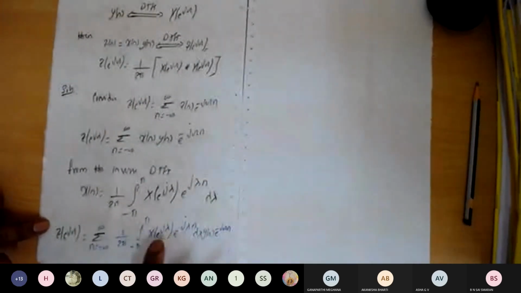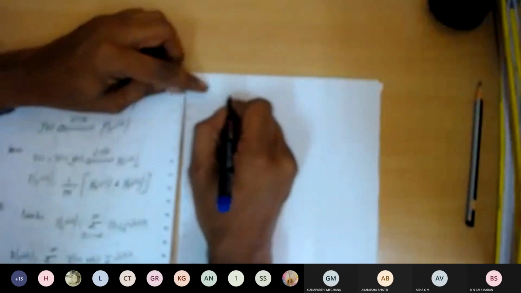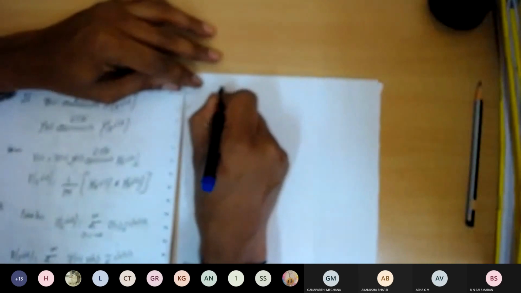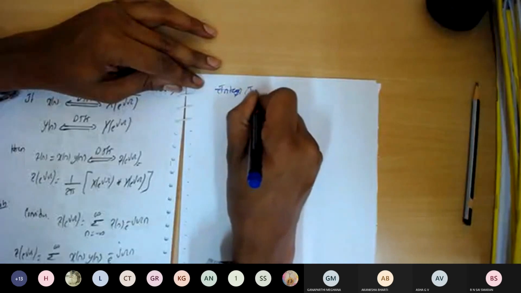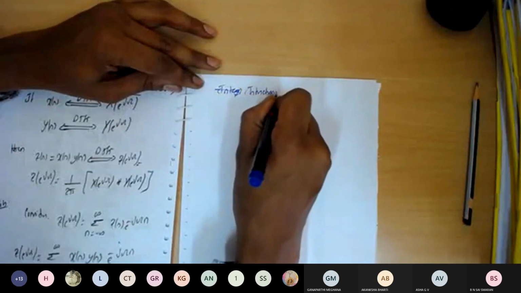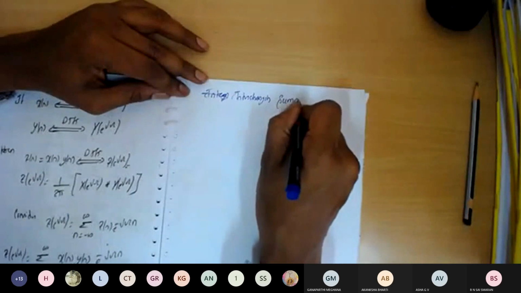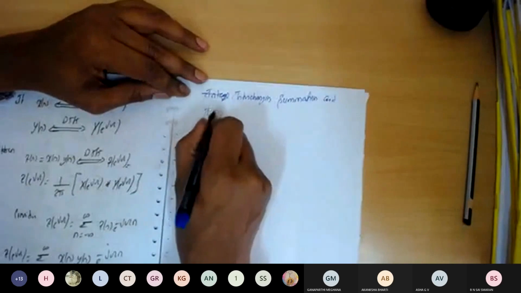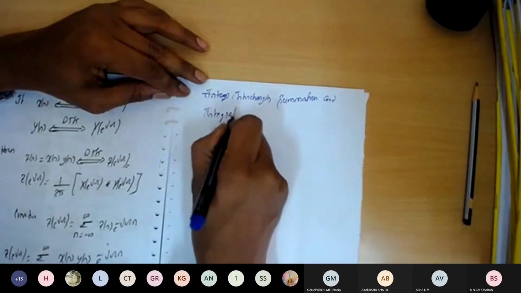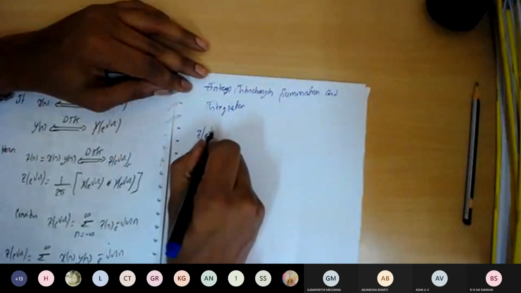We'll interchange the order of the integration and the summation. We'll do the interchange here. Okay. So, interchanging summation and integration, what we'll get is Z of e to the power of j omega.